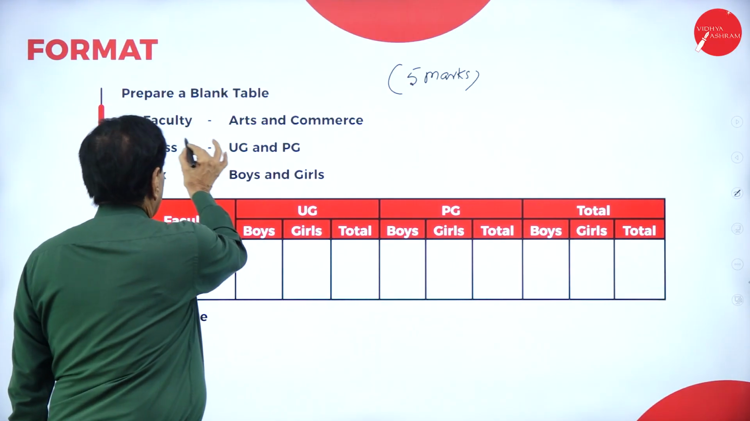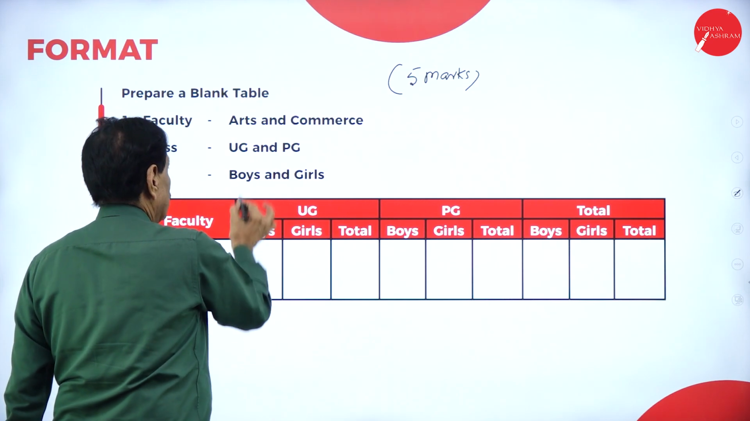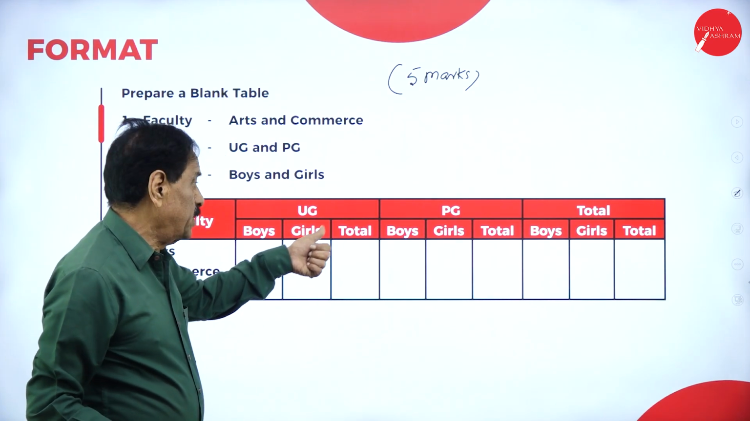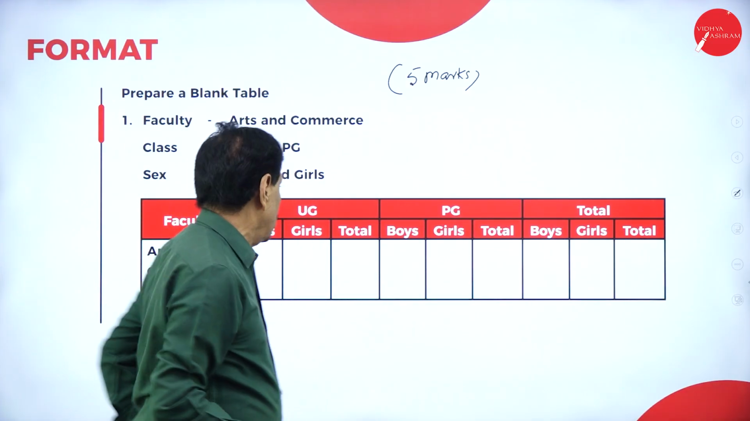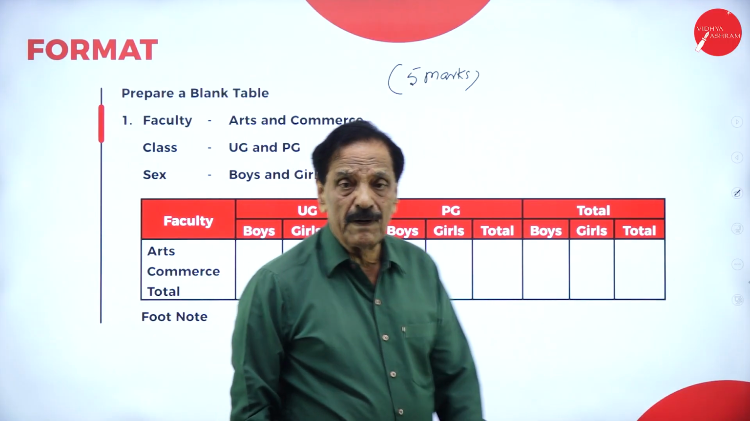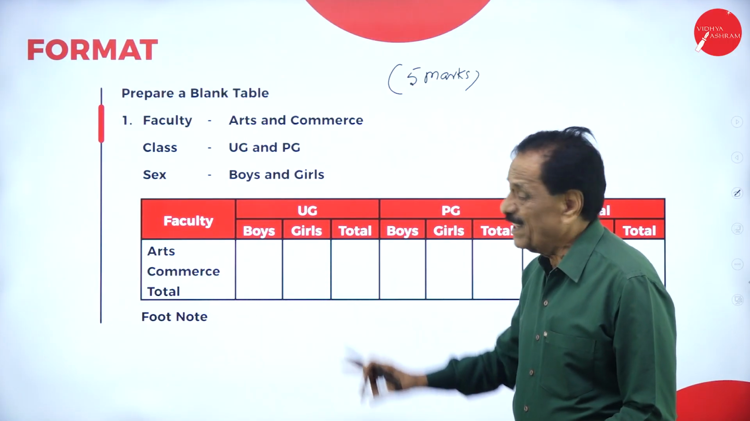The faculties are Arts and Commerce. The courses they have studied are UG, undergraduation, and postgraduation, and total. Sex: boys, girls, total; boys, girls, total. 5 marks. Very easy, very easy.